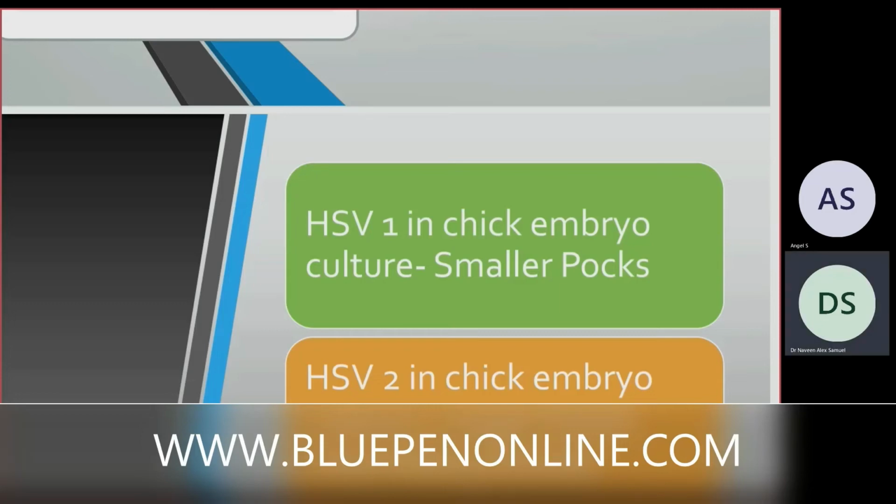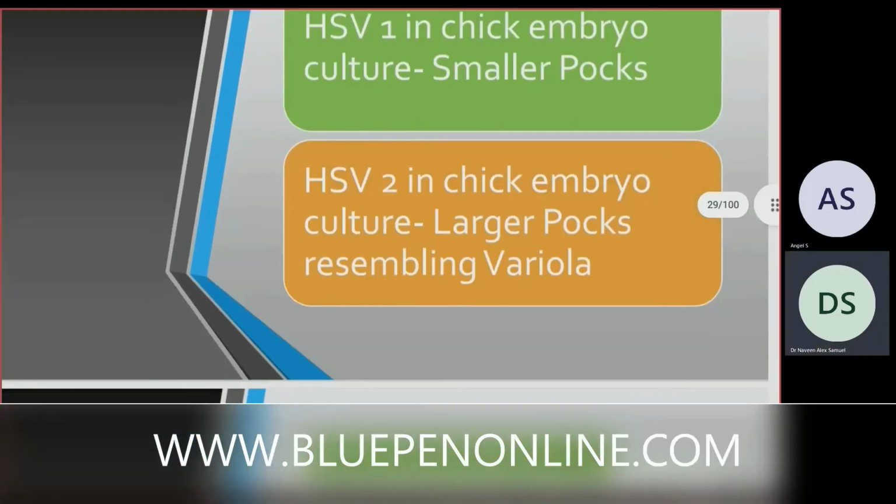So herpes simplex virus 1 will have smaller pokes, whereas herpes simplex virus 2 will have larger pokes, and these pokes are similar to variola virus. When the variola virus is grown on the chick embryo, its pokes are similar to the large pokes of herpes simplex virus 2. So these are the differences between herpes simplex virus 1 and herpes simplex virus 2.